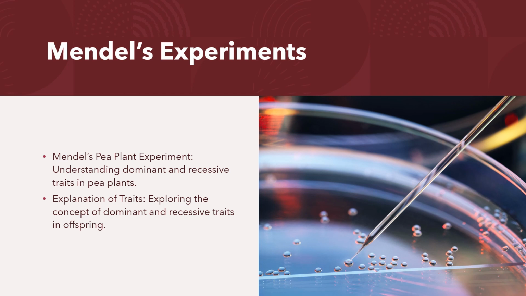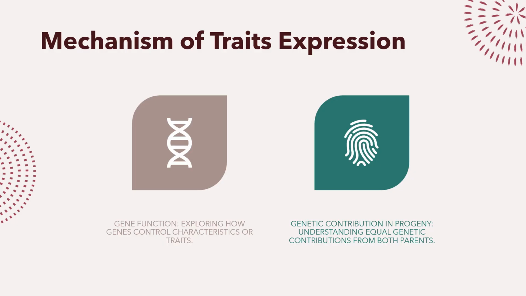It states that alleles of different characters separate from each other during gamete formation. Genes carry information for producing proteins, which in turn control the various body characteristics. For a particular trait, the offspring receives one allele from the father and one allele from the mother. The combination of the male and female germ cells gives a diploid zygote. Thus, the normal diploid number of chromosomes in the offspring is restored. Different mechanisms are used for sex determination in different species. Now let's go to the next slide.